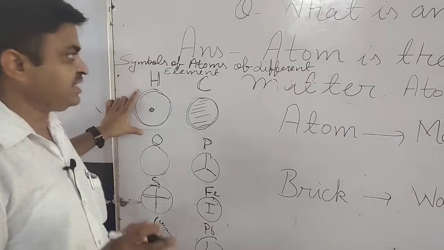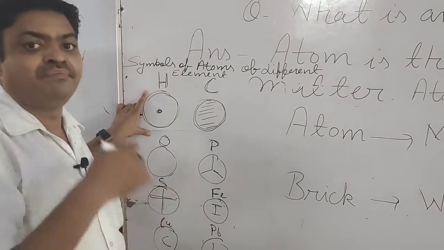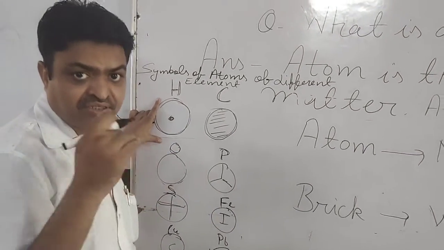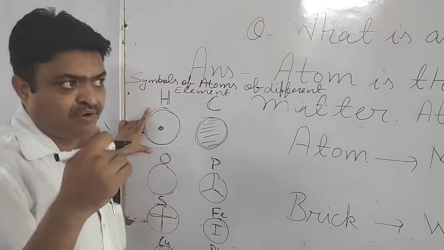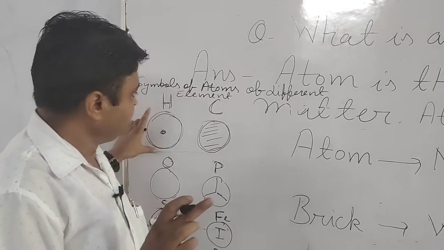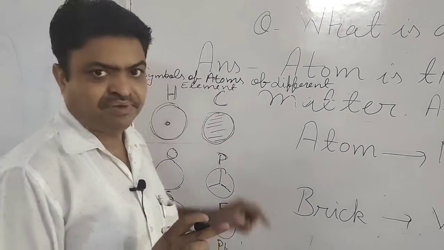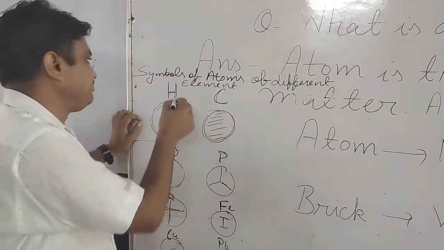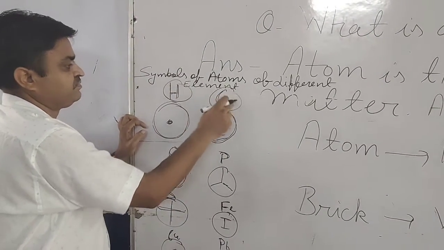These symbols are accepted by IUPAC, the International Union of Pure and Applied Chemistry. So you will learn these symbols.